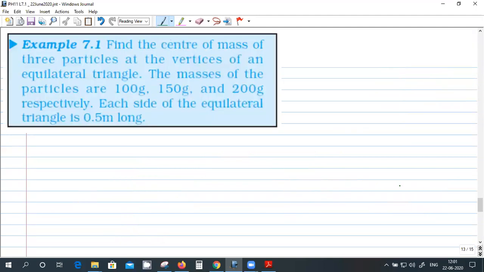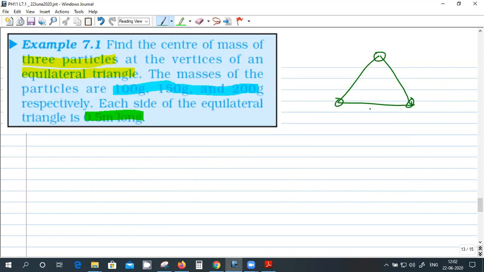Okay, now solve this question. Meter. 100 gram, 150 gram. Should we just take one point as the origin? Yeah. So we can take this one. This is the origin, right?